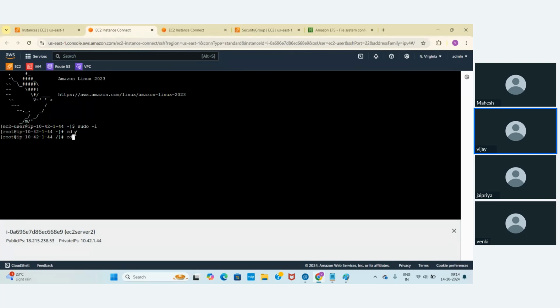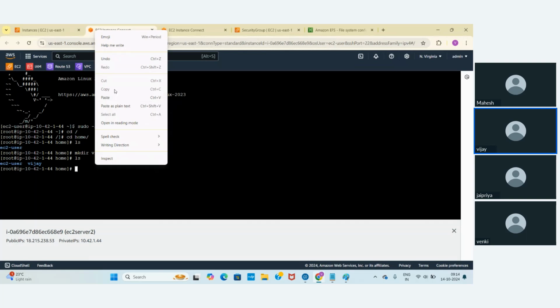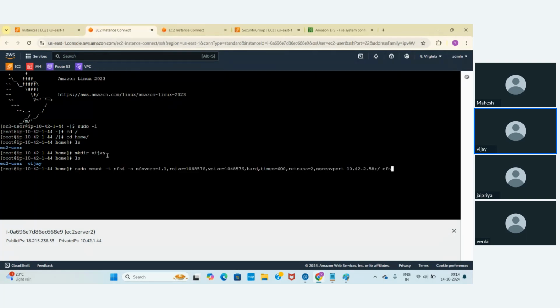So I'm going back to home and I'm going to give it as make directory Vijay. The same naming convention I want to give. Now let me give ls. So I already have it. Let me paste it. Just remove that EFS. I'm going to make it as home/Vijay. Okay, let's see. Now let me go to Vijay.